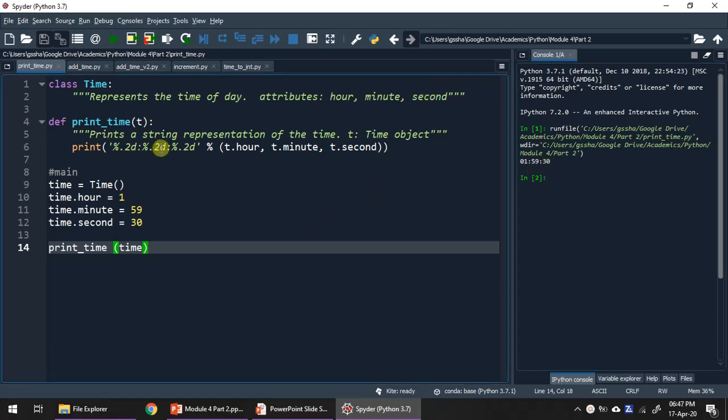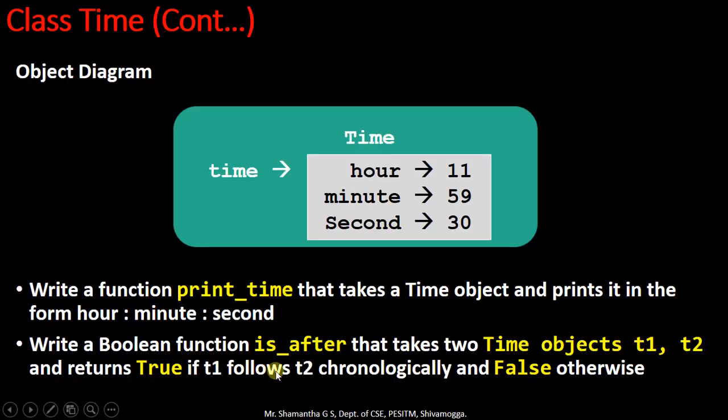Now we shall modify this program to give some more functionalities. We are going to write one more boolean function, is_after, that takes two time objects t1 and t2 and returns True if t1 follows t2 chronologically and False in the other case. Boolean function means this function will return only two values, either True or False.